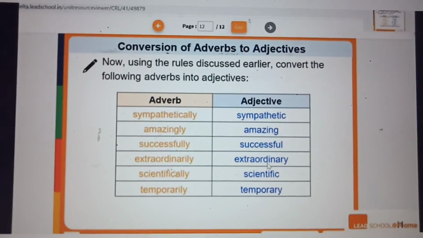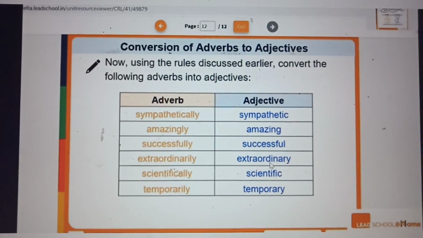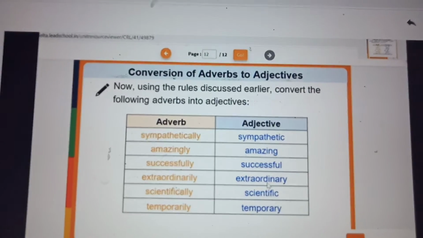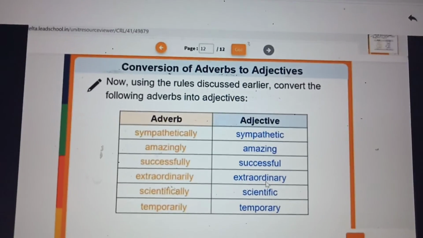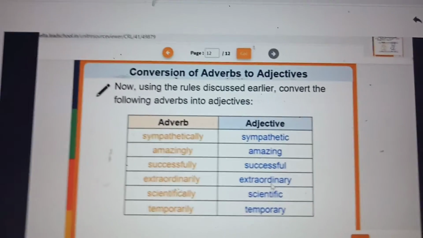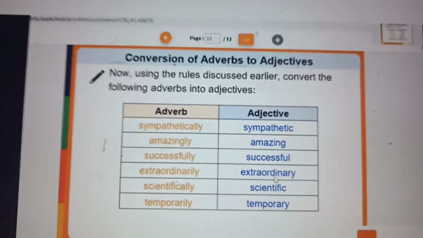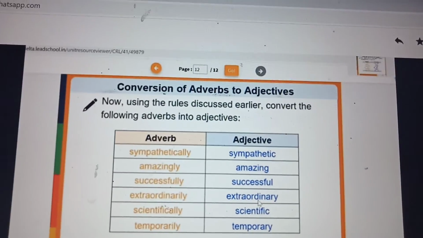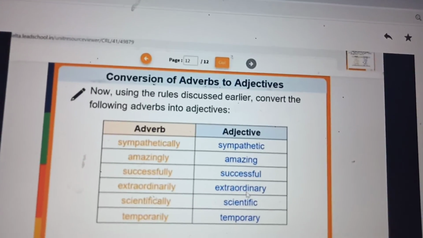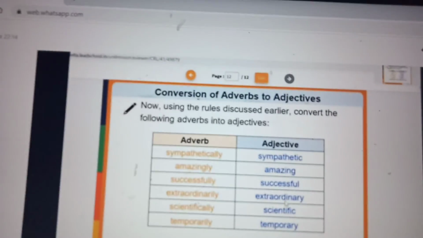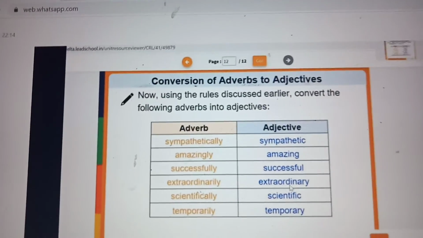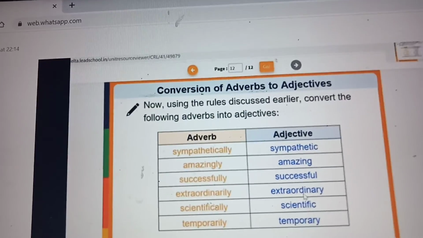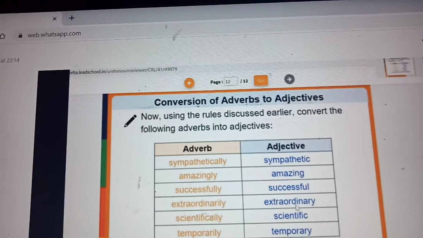Conversion of adjectives to adverbs. Okay, it is very easy. See, adjectives describe the noun, like sympathetic person or energetic person we call. Okay, so we are describing that person. He did this work energetically. Raju did all the work extraordinarily. So that describes the work. Right? So when it describes the work, it becomes an adverb. The person described: he is an extraordinary person. So you are describing the person. So it becomes